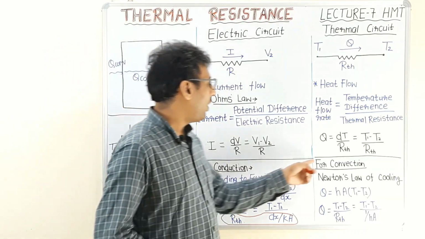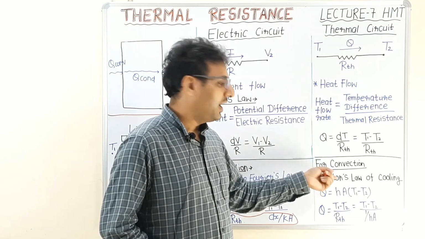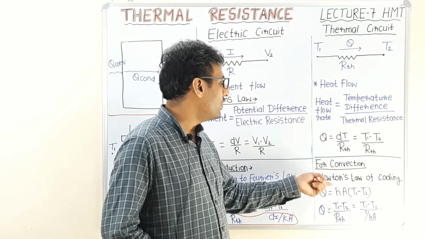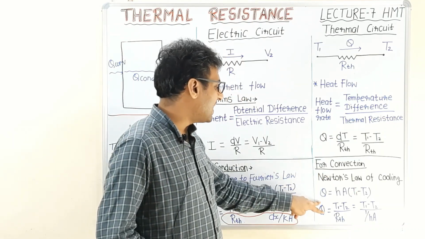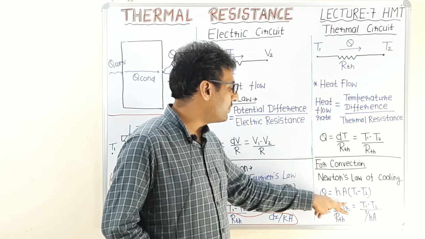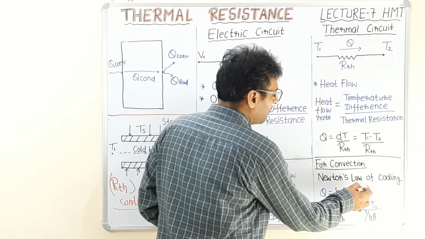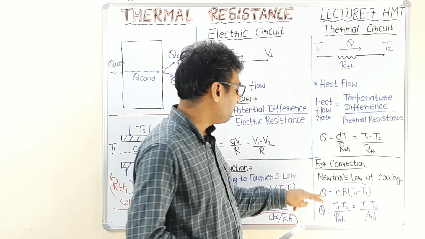Now for convection, as we already know, heat transfer rate is given by Newton's law of cooling, according to which Q is equal to hA (T1 minus T2). As we already know, heat transfer rate from the thermal circuit is given as (T1 minus T2) divided by RTH. Now rearrange Newton's law of cooling in order to compare it with the thermal circuit.